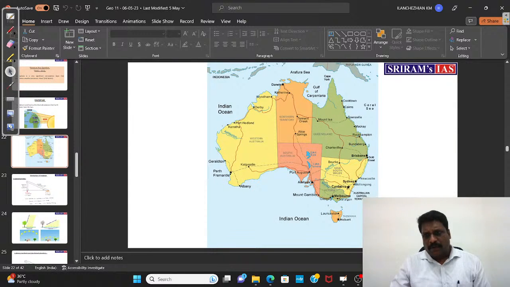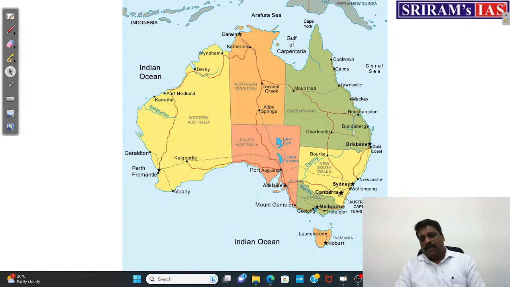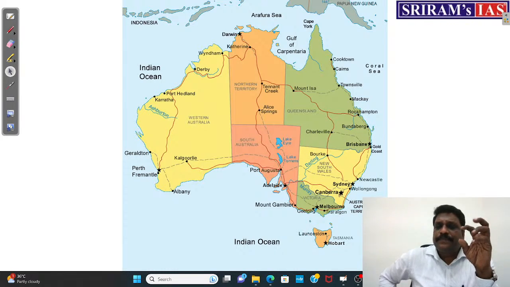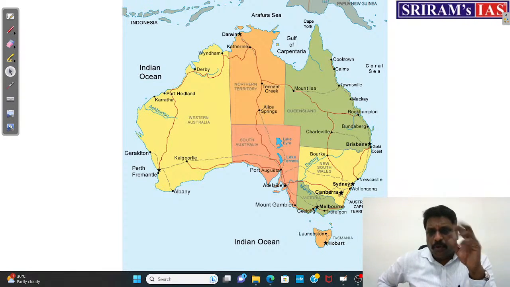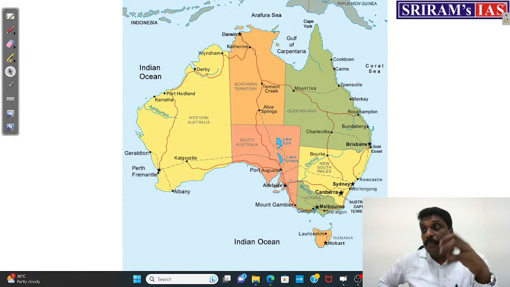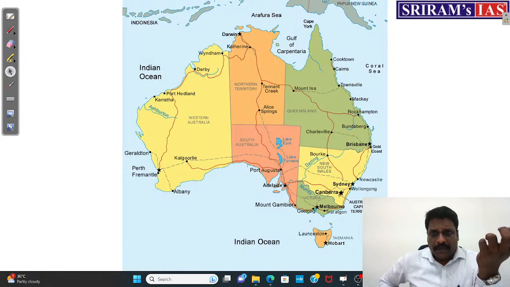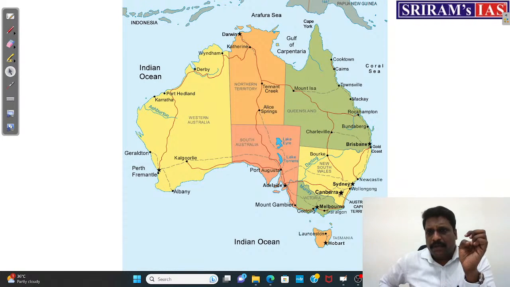When I talk about this Australian cities, my dear friends, they are located along the coastal margins as such. Now, why exactly Australian cities are located along the coastal margins? If you ask me, I would say Australian summers are very harsh. That's the reason the cities are located in the coastal margins.